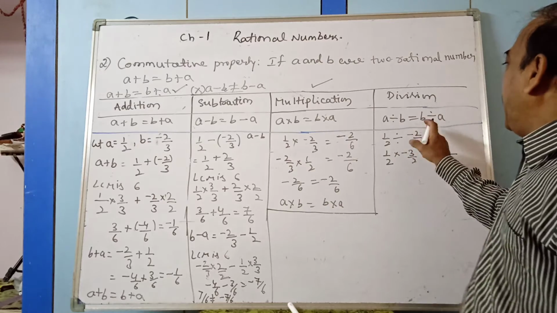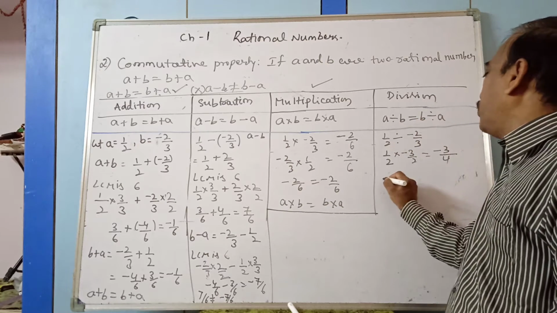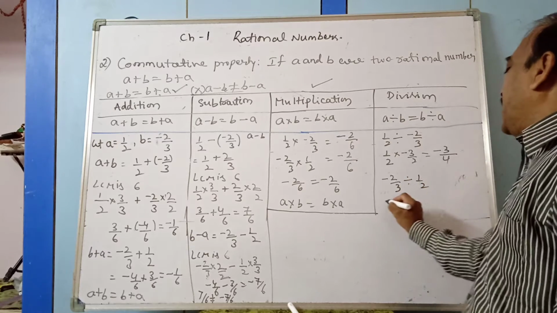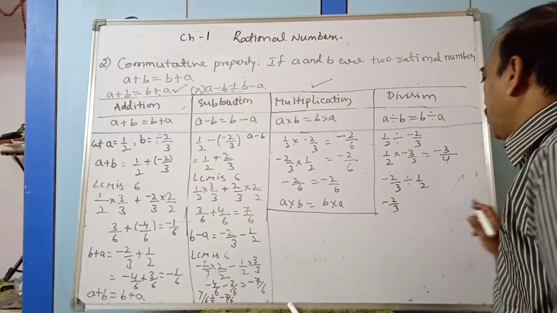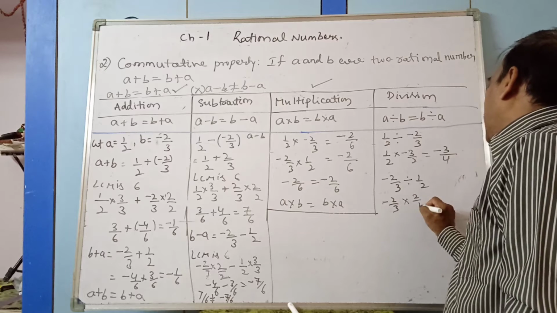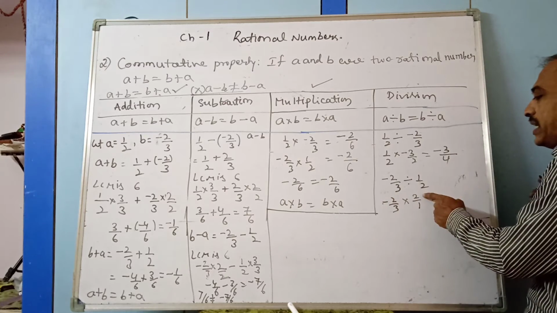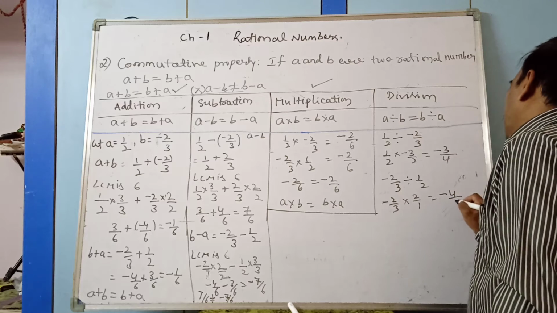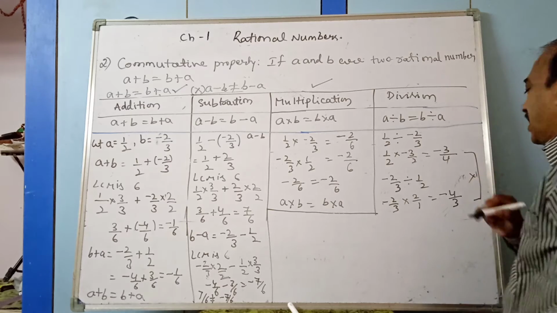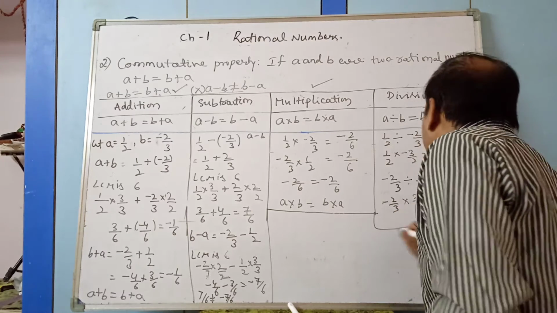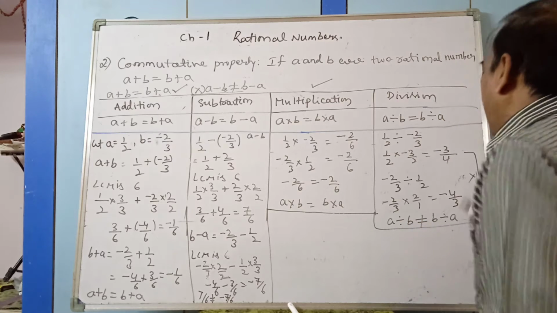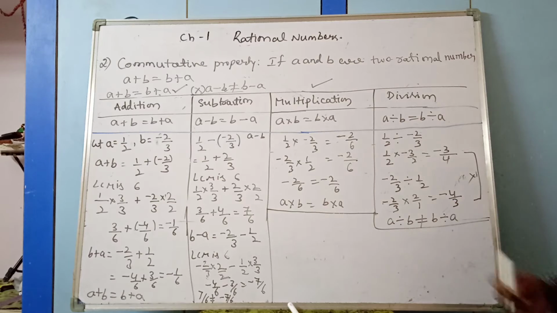Now you take B by A. B divided by A. B value is minus 2 by 3. Minus 2 by 3 divided by 1 by 2. Again you take minus 2 by 3. Now look at this. Minus 2 by 3 into the reciprocal of 1 by 2 is 2 by 1, which you got, minus into minus plus, 2 2s are 4. Minus 4 by 3. Are these two same? No, they are not same. So that's why we write A divided by B is not equal to B divided by A.